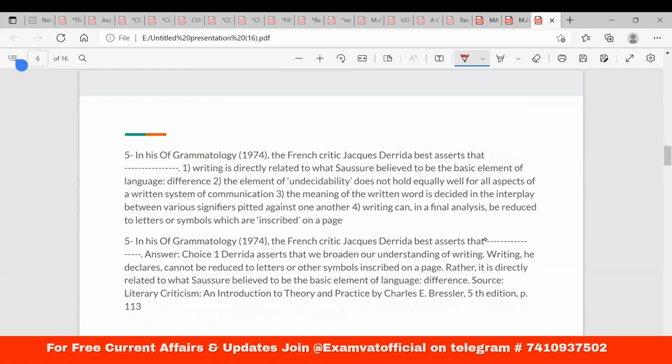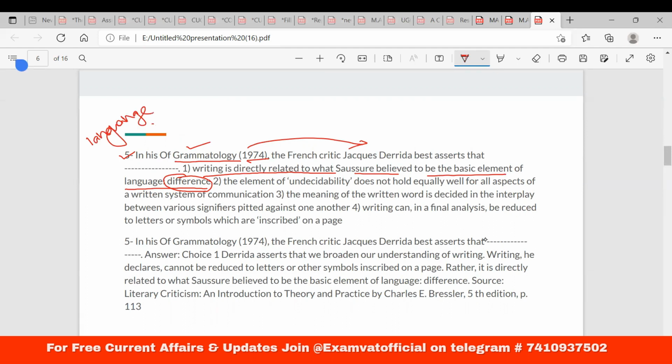In his Of Grammatology. Okay, so Of Grammatology, who has written it? Jacques Derrida. Please remember the year, remember the book, because it's very important. What he is asserting, writing is directly related to what Saussure believed to be the basic element of language, called difference, right? So you need to understand not only the concept of difference in terms of the Saussurean idea or aspect of language. According to Saussure, language is basically arbitrary.